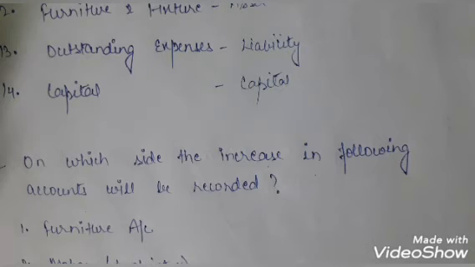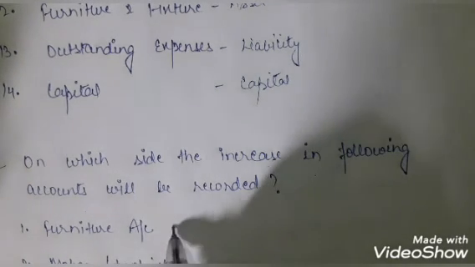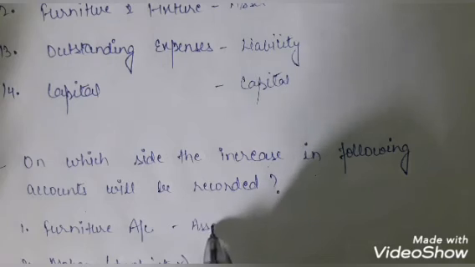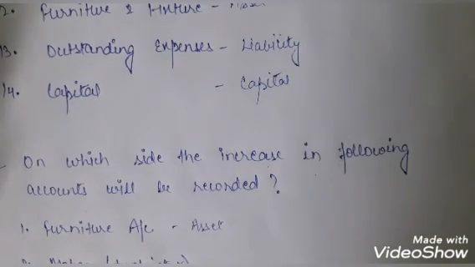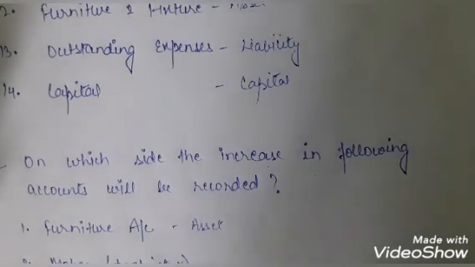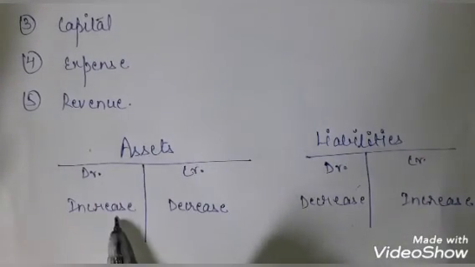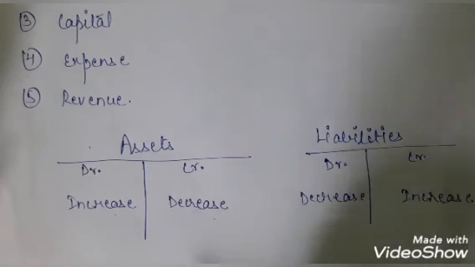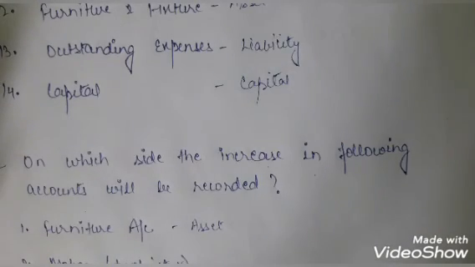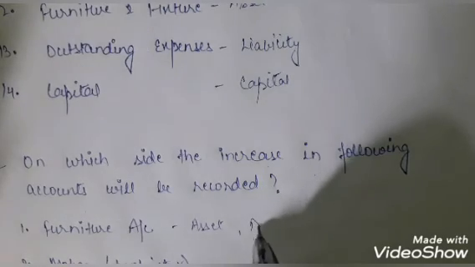So let's see. Furniture is an asset account, so we can write here first: asset. In the case of an asset, the rule is that if the asset is increased, we debit it, and if it's a decrease, we credit it. So in the question we have to record the increase, so it will be debited here.